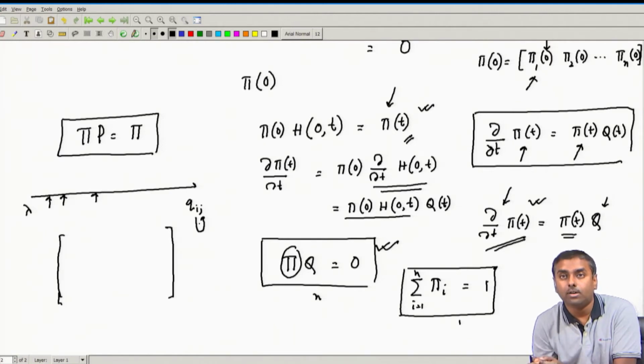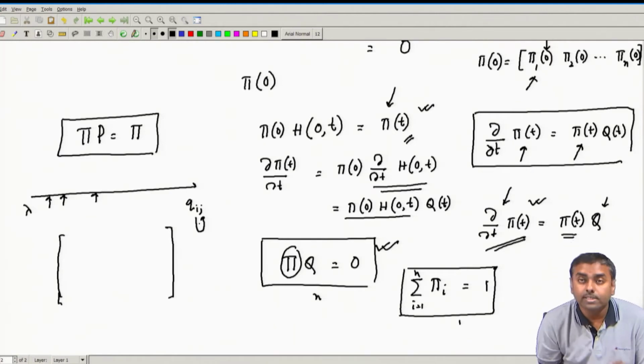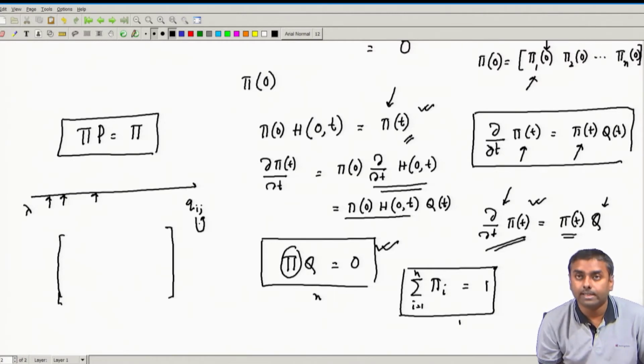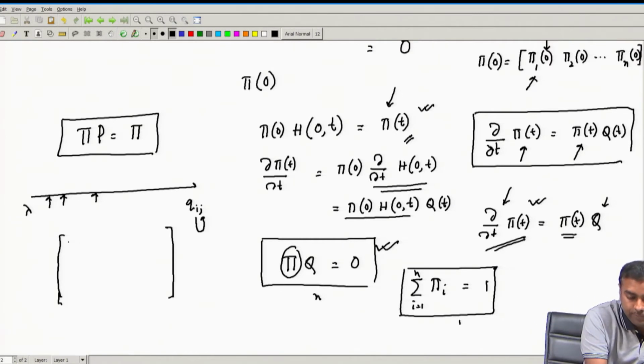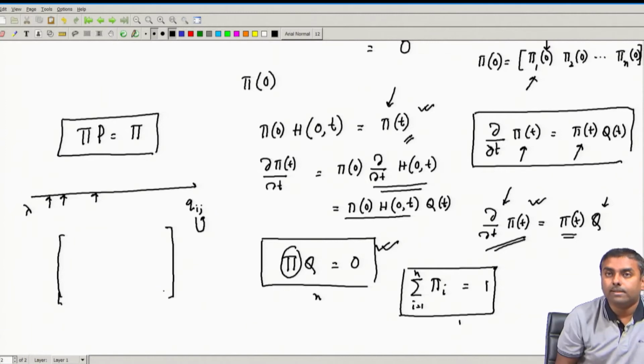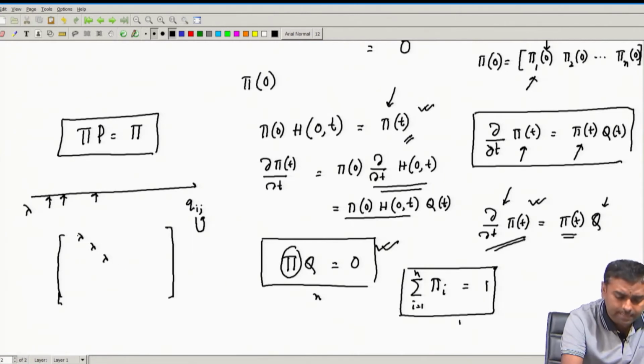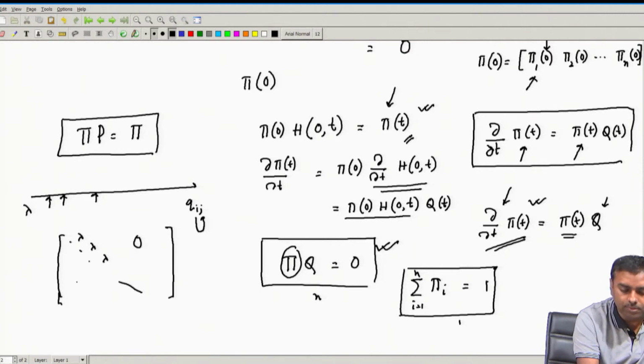If the count is 2, it can go to 3. So, this is the only allowed transition, and what is the associated rate? That is lambda. So, therefore, if you see this is the diagonal one, only this off diagonal will be populated with the value lambda, and all other things other than the diagonal, I will come to that later, will be all 0.